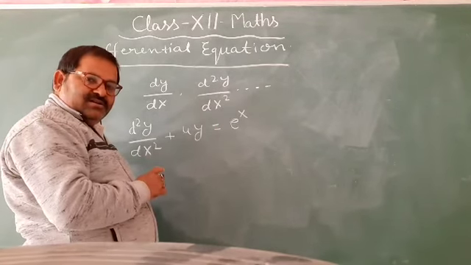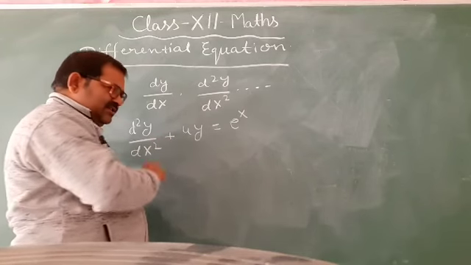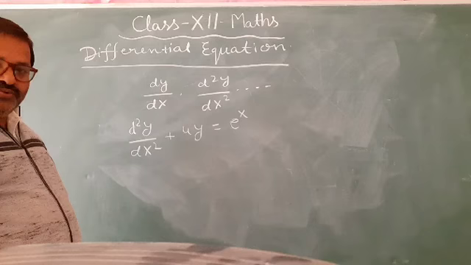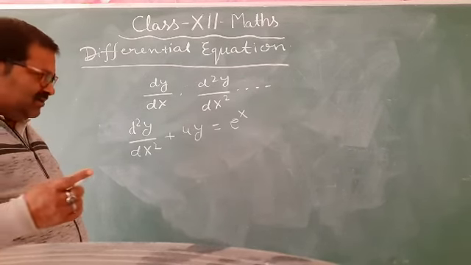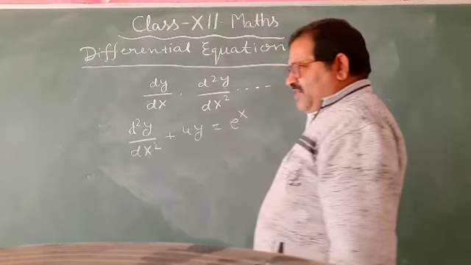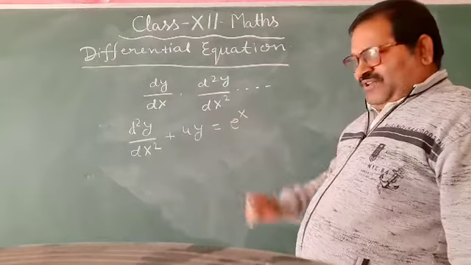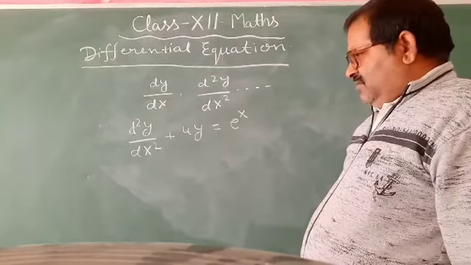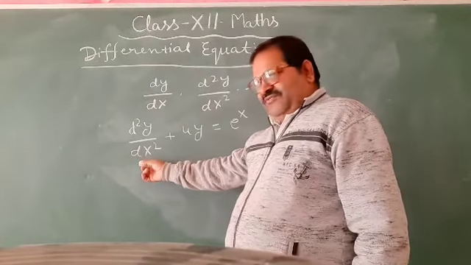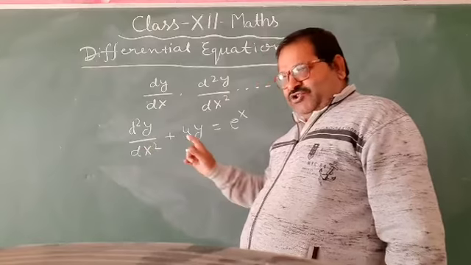Then the order of this differential equation is 2. Why? Because the highest order derivative of this differential equation is 2.